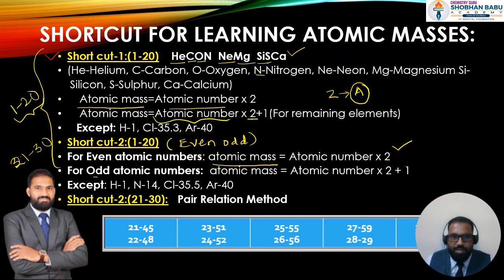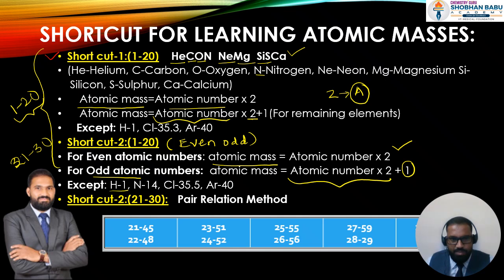For the elements with odd atomic numbers, the atomic mass is double the atomic number plus 1. In this 1 to 20, one or two elements are exceptions which do not follow this method.